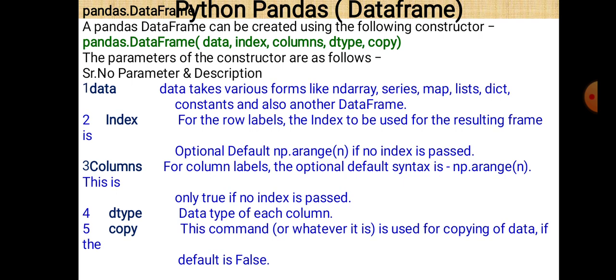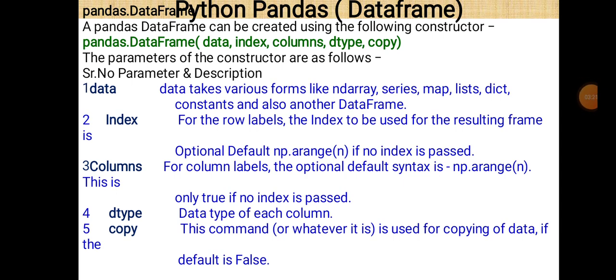So what is data? Data takes various forms like an ndarray. It may be a series, a map, or a list, or a dictionary, or it may be a constant, or there may be a possibility that it is another data frame. So data may be an ndarray, series, map, list, dictionary, constant, and another data frame also.